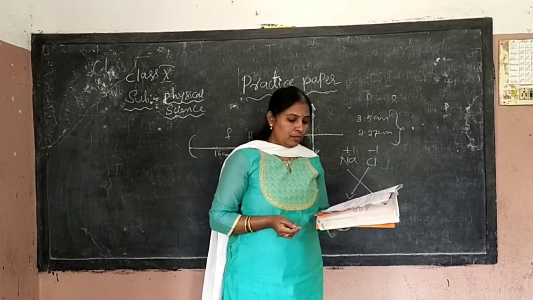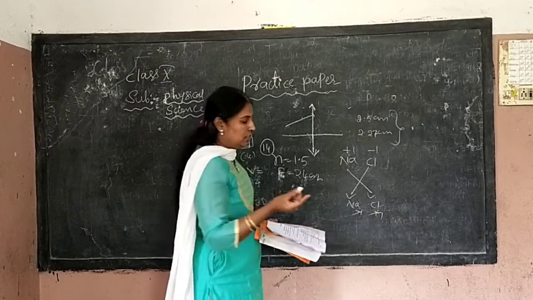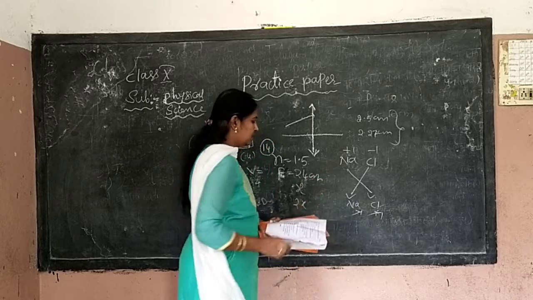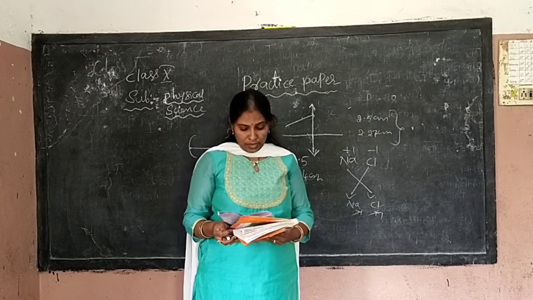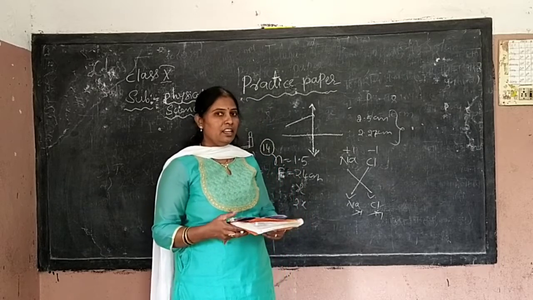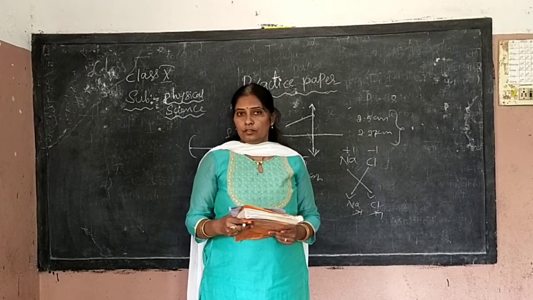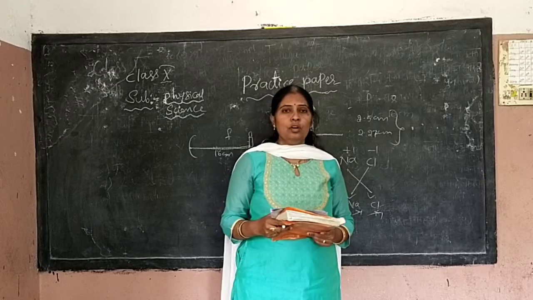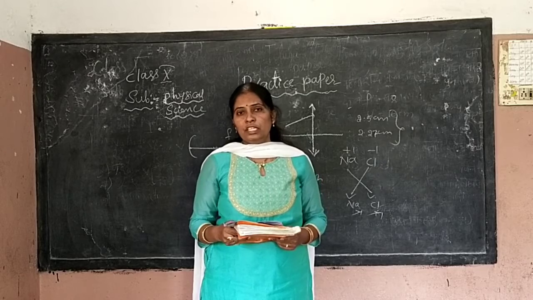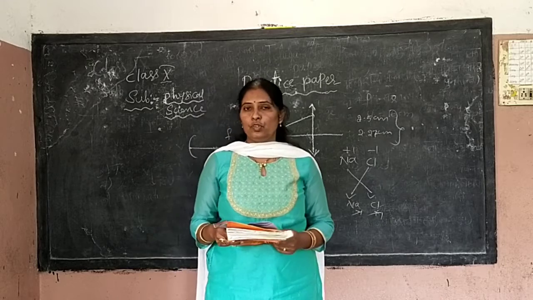One of the radii of the curvature is double the other. So the first radius we take as x, the other is double, that is 2x. So what he asked, you have to find the radii of curvature. Radii means you have to find R1 and R2. 1 by f is equal to (n minus 1) times (1 by R1 minus 1 by R2). That formula you have to use.